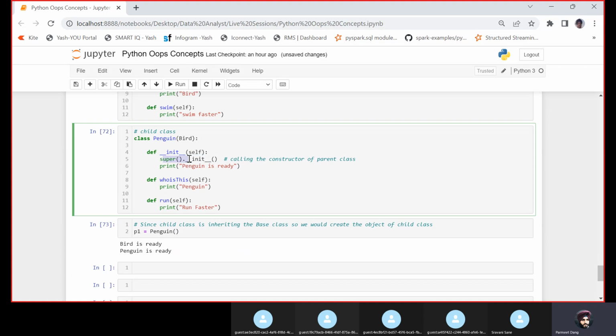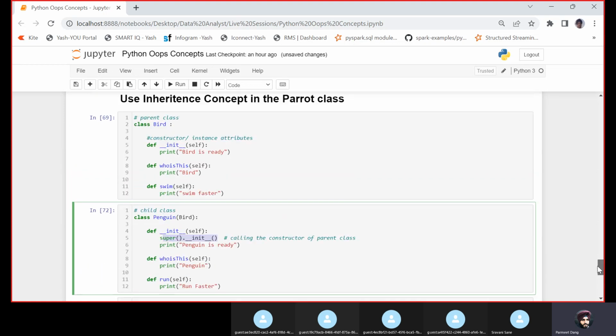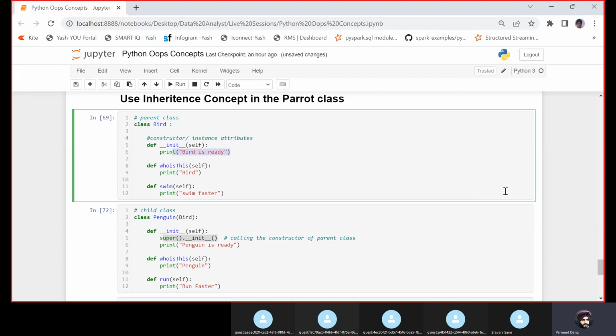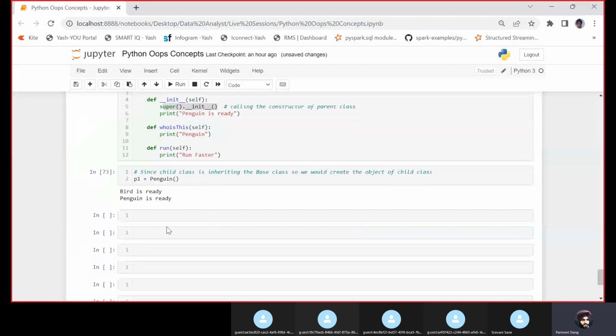The first line saw that it needs to go to the base class and invoke the constructor of the base class. So it went to the base class, and that's where it just prints bird is ready. Then it went to the next statement, and here you get penguin is ready.